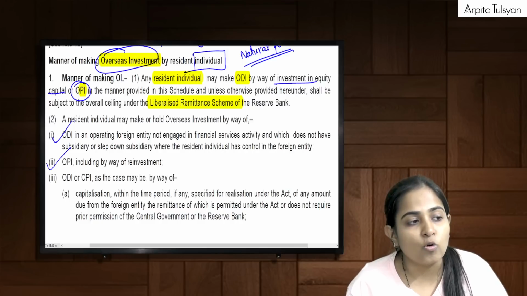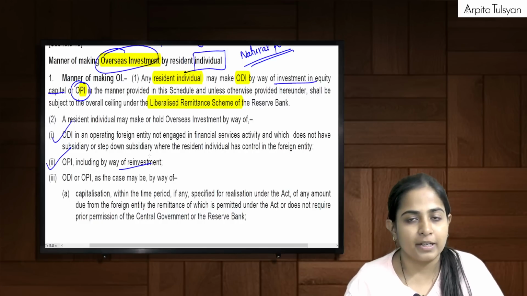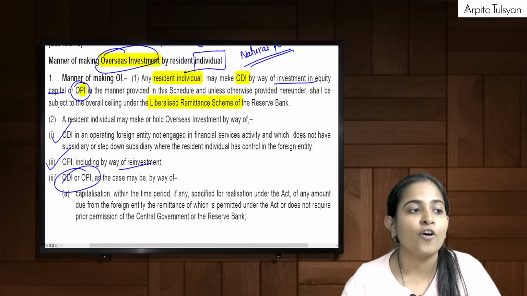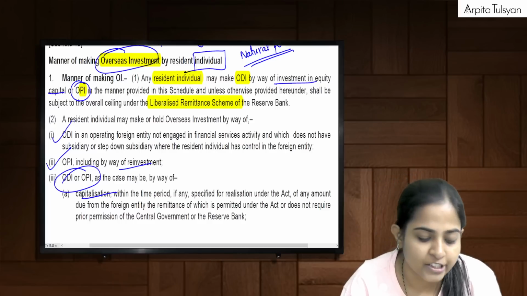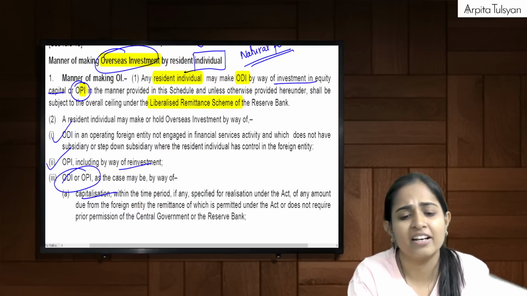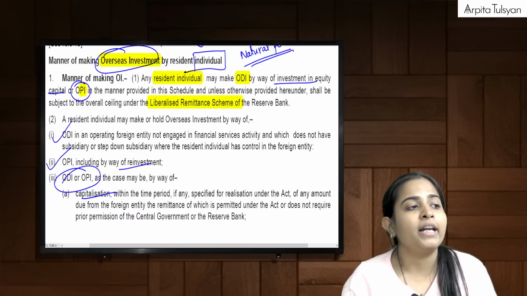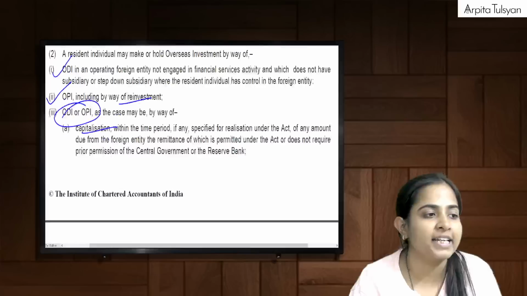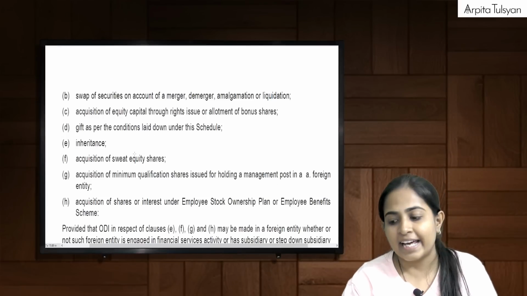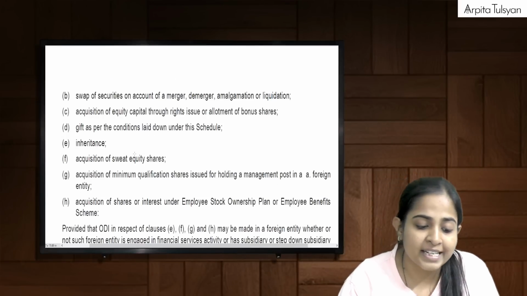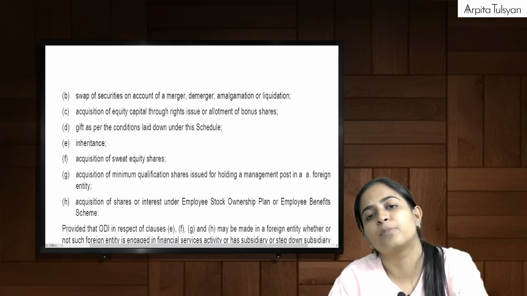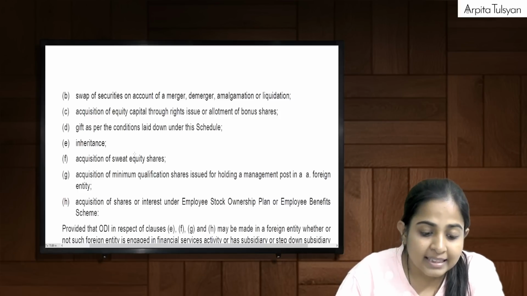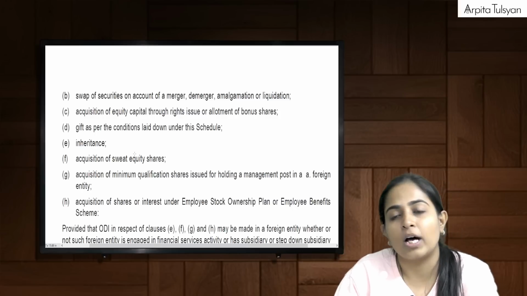Then I can do OPI including by way of reinvestment. Allowed. I can do any kind of investment by way of capitalization. Remember, I was supposed to receive some amount from the other country. Instead of receiving that amount, they have given me the stake. Or it can be by way of swap of securities, or by way of inheritance, or by way of ESOP, or by way of gift, or by way of rights, bonus, etc. These methods are also allowed.